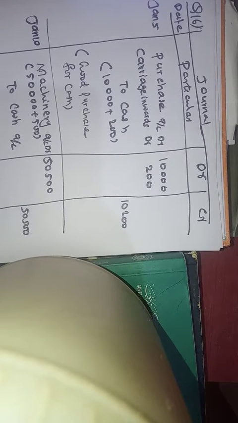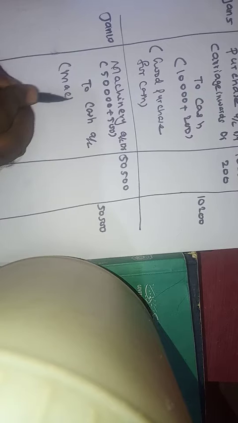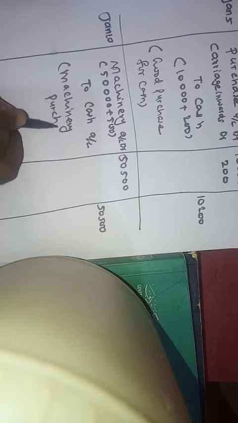Debit to which account? Cash account. Cash goes out, isn't it? Debit to cash account 50,500. What is the narration? You tell me. Narration is machinery purchased. That is enough.